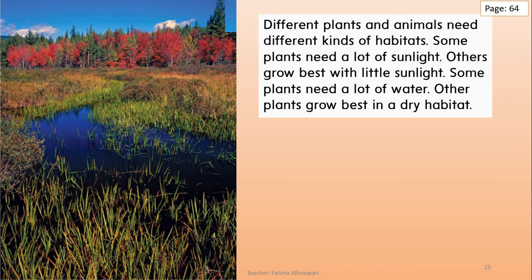Different plants need different kinds of habitats. Some plants need a lot of sunlight. Others grow best with little sunlight. Some plants need a lot of water. Other plants grow best in a dry habitat.